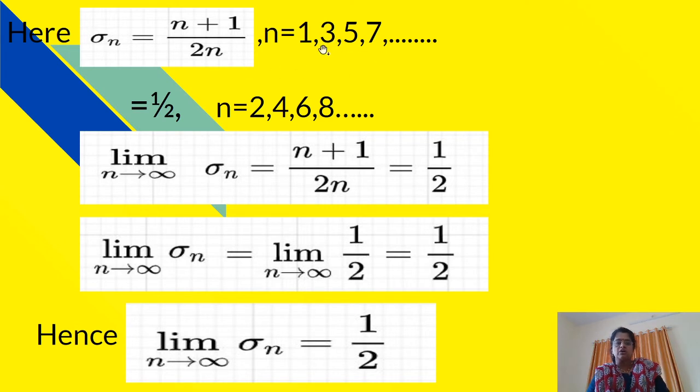If n is an odd number, at that time limit n tends to infinity of sigma_n is equal to limit n tends to infinity of (n plus 1) upon 2n. If we divide the numerator and denominator by n, we get (1 plus 1 upon n) divided by 2.